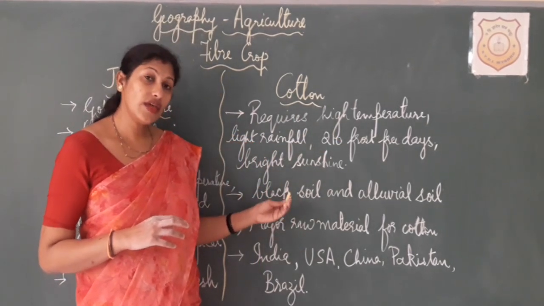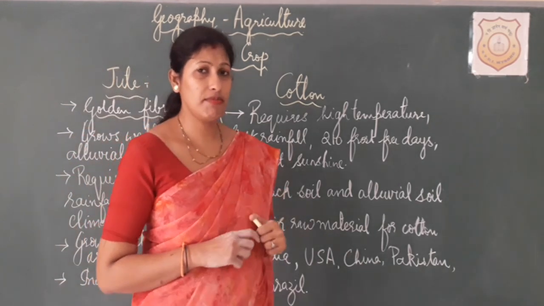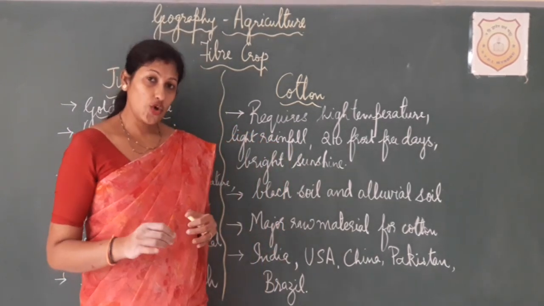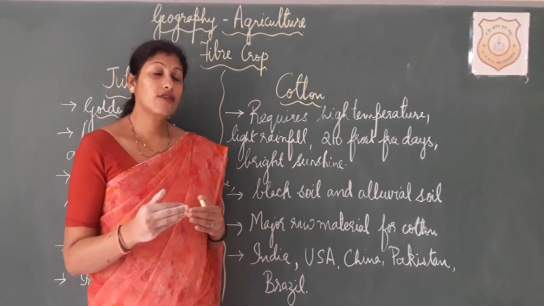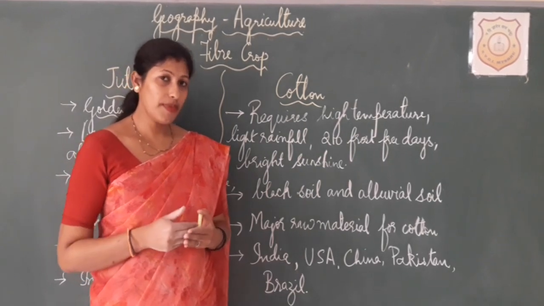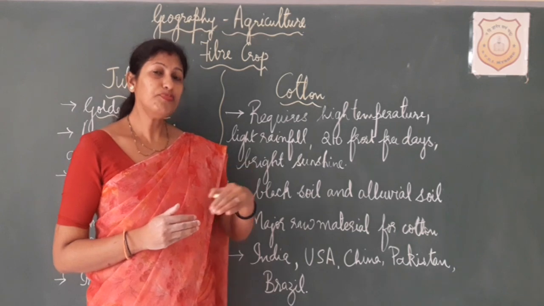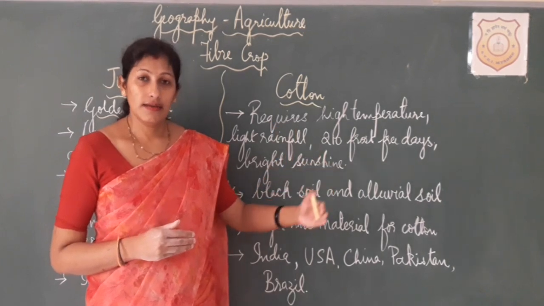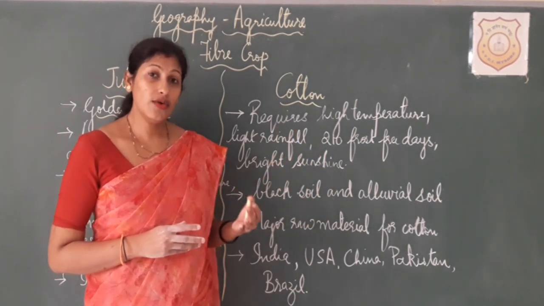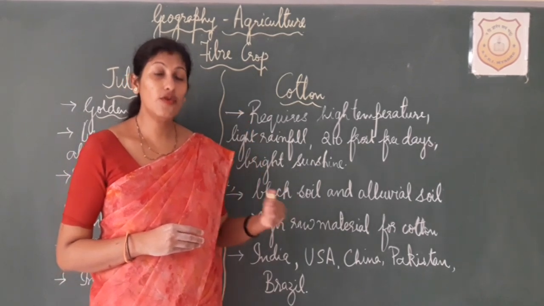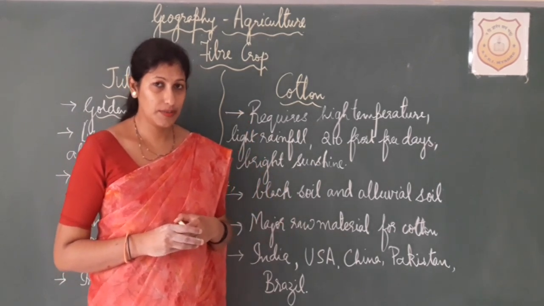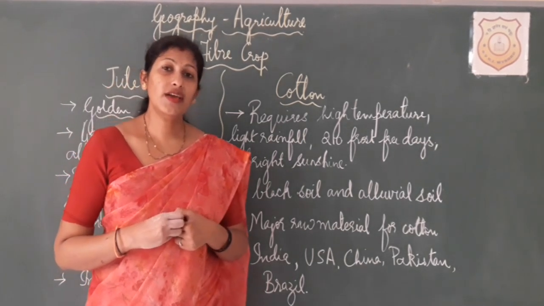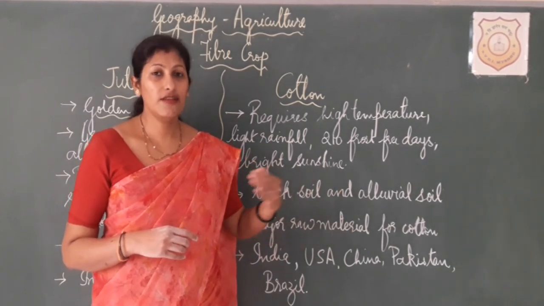And then as I said, it grows very well in black soil. Now one thing you should remember, I said cotton grows well in black soil. And that's the reason this black soil is also named black cotton soil. But the drawback in this black soil is, before the rainfall itself, the farmer has to see that the land has been plowed. Otherwise, if there is rainfall before the farmer prepares his field to grow the cotton plant, what happens? The black soil will absorb more water and it will be very difficult for the farmer to prepare the field for the cultivation.